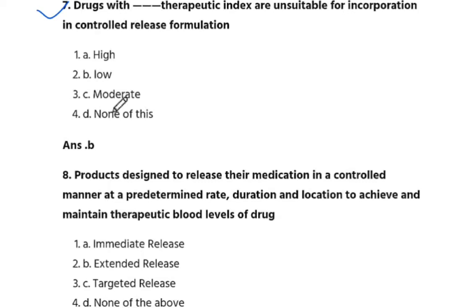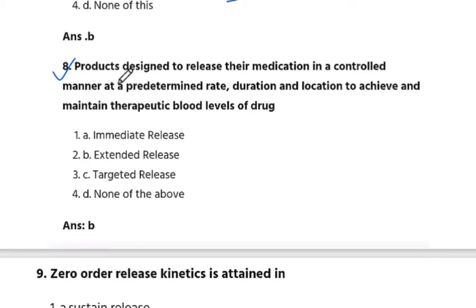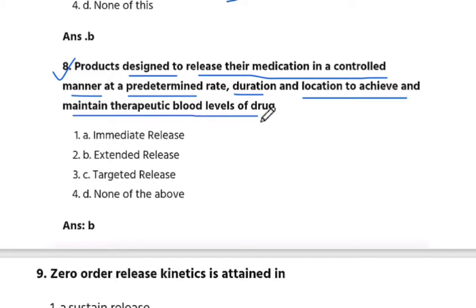Next is seventh question number. Drug with low therapeutic index are unsuitable for incorporation in control release formulation. The answer is B. Okay. Next हम बात करेंगे 8 question number. Products designed to release their medication in a controlled manner at a predetermined rate, duration and location to achieve and maintain therapeutic blood level of drug. The answer is B. Extend release.